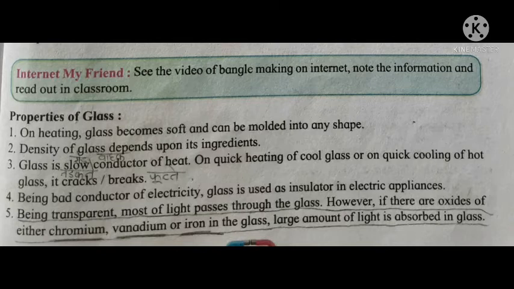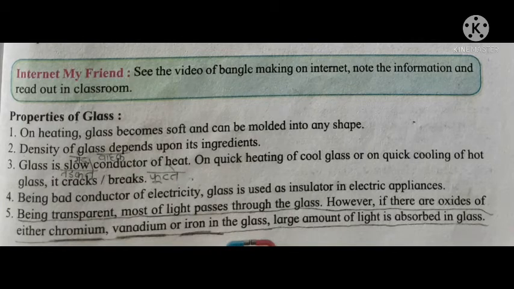On heating, glass becomes soft and can be molded into any shape. The density of glass depends on its ingredients. Glass is a slow conductor of heat. On quick heating of cool glass or quick cooling of hot glass, it cracks. Being a bad conductor of electricity, glass is also used as an insulator in electric appliances.